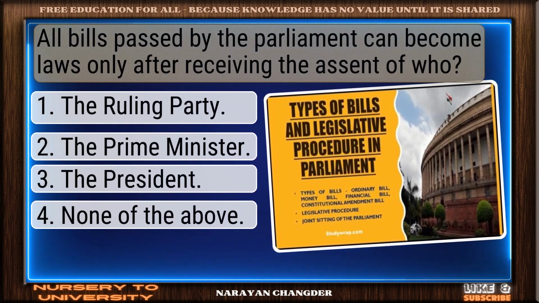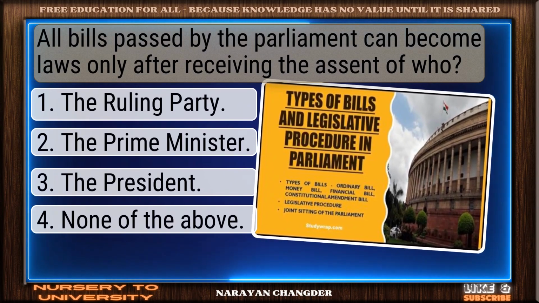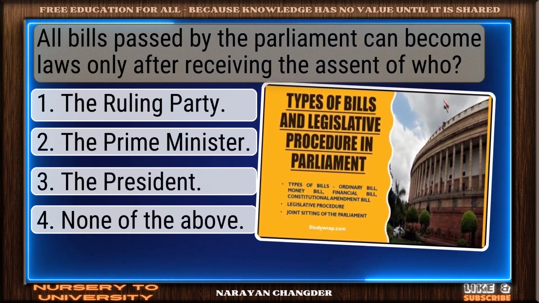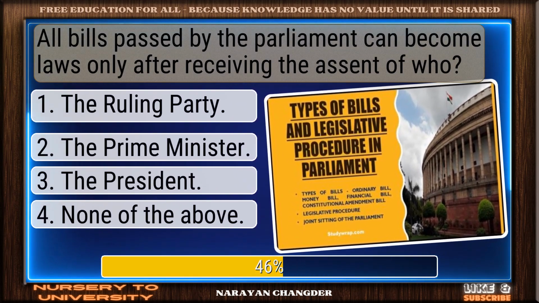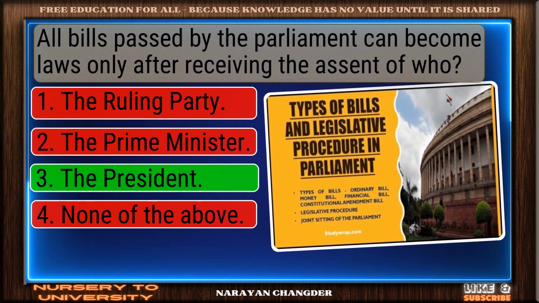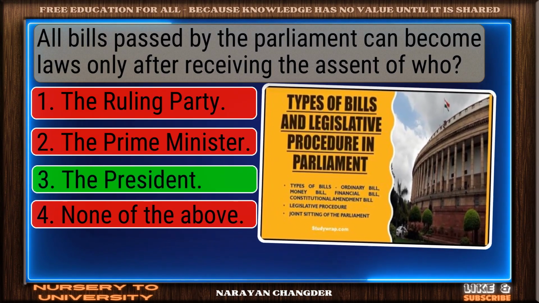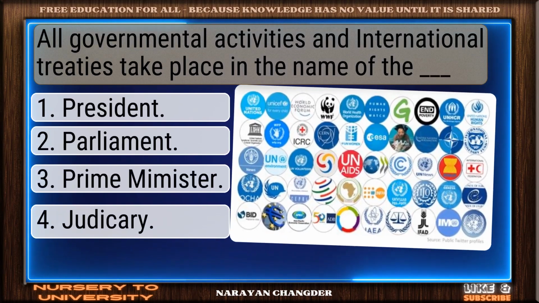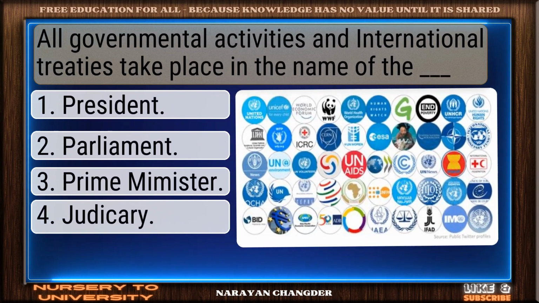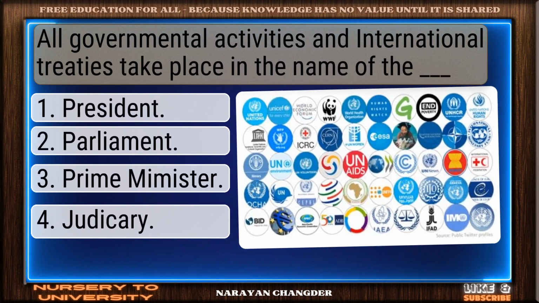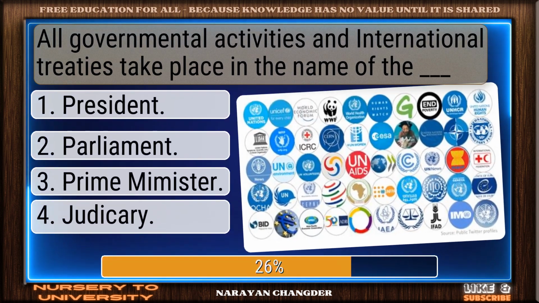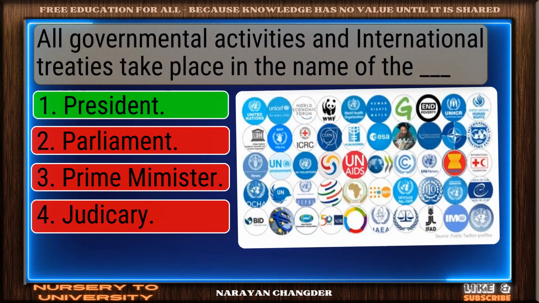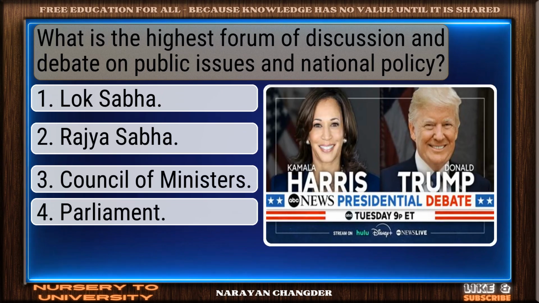Question number 23. All bills passed by the Parliament can become laws only after receiving the assent of who? You chose the President, and it is correct. Question number 24. All governmental activities and international treaties take place in the name of the dash. Nicely done. President is a solid answer.